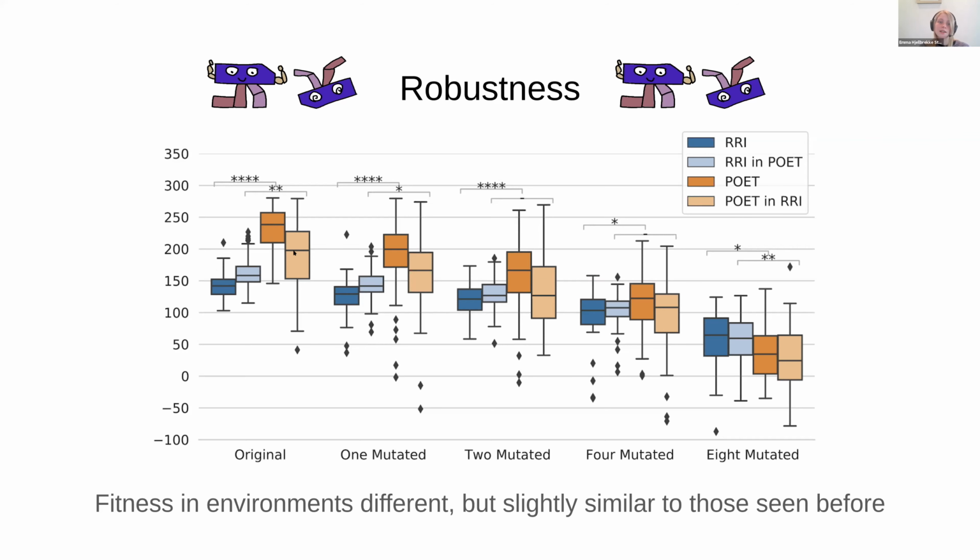This may indicate that poet's environments were a bit less difficult compared to RRI's environments. To create the environments that were slightly different, we mutated them respectively once, twice, 4, or 8 times.